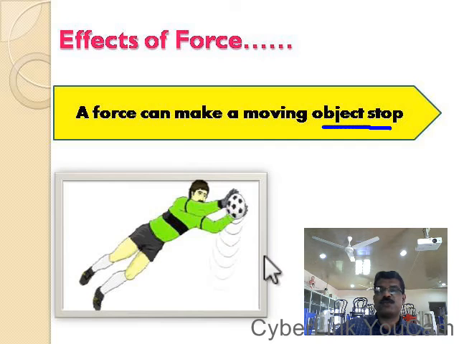By applying that force, the goalkeeper could stop the ball. That means here the force is felt by how we can understand the force happens: by stopping the ball. As the goalkeeper is applying a force, the ball will be stopped. So we can observe the force through its effect. Which is the first effect? A force can make a moving object stop.